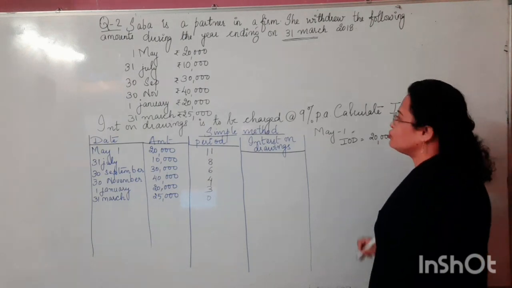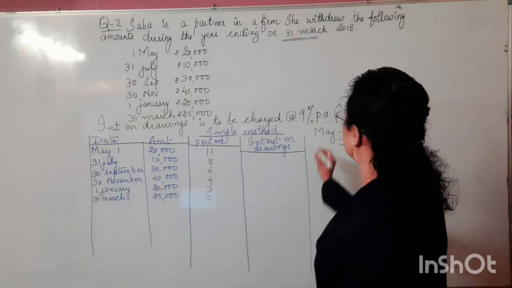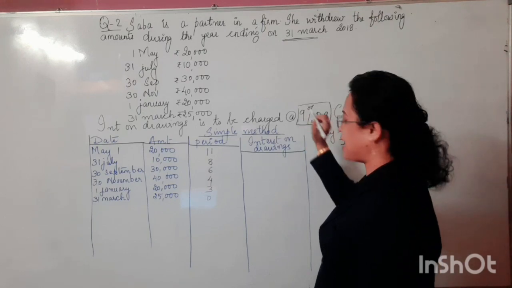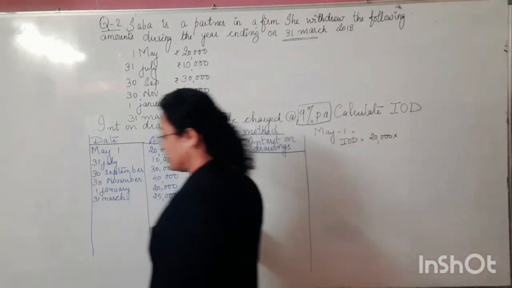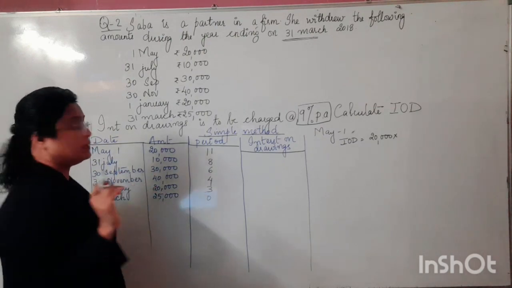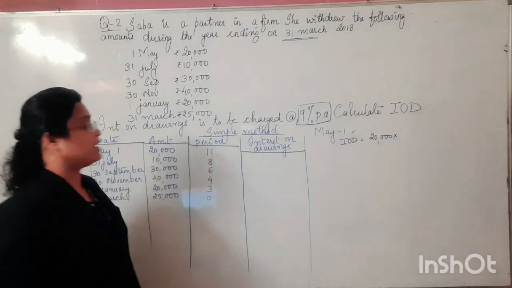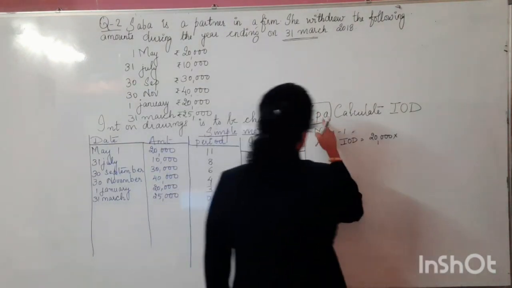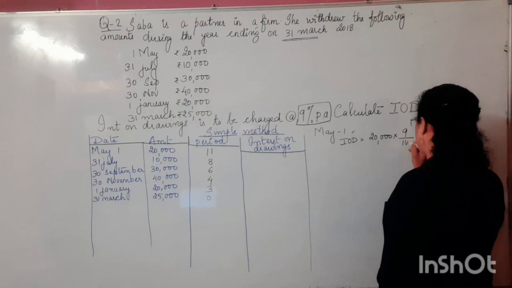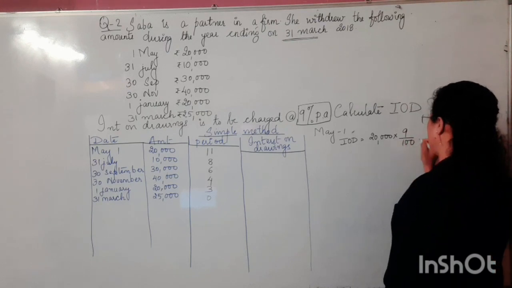20,000 into what is actually the rate of the interest on drawings being given? It is given here as 9% per annum. Okay children, what's the rate of the interest on drawings being given here? It is given here as 9% per annum. The words "per annum" are there. That means we are supposed to take the time interval. So 20,000 into 9 upon 100.